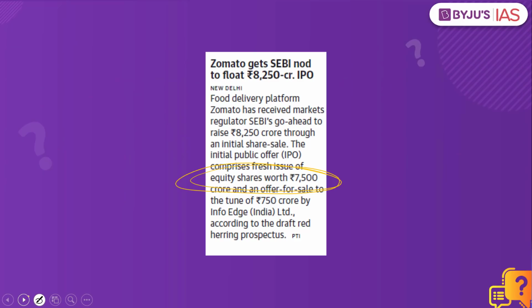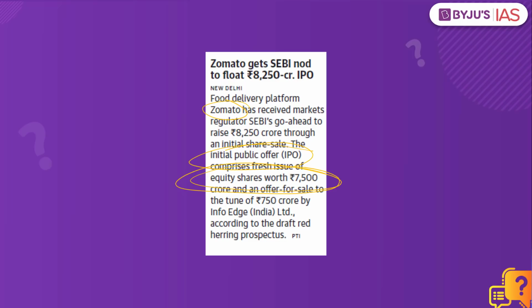When you look into this particular article, it also makes a mention of what is called the initial public offer. What is this initial public offer? Let's say we have one of the companies, Zomato. In the present situation, when all of us are hungry, we do order from Zomato. So this particular company is now going public. Until now, it was being conducted by the venture capitalists and the shareholders of that particular company. But now they are going public, which means they'll be registered with the SEBI and they'll be issuing shares to the public. So the public would be able to own them.